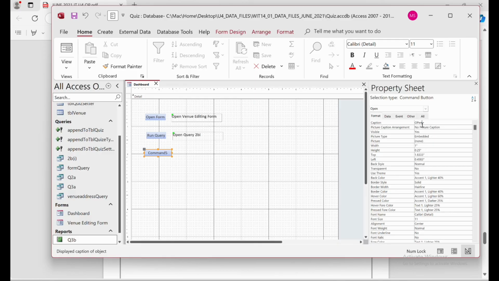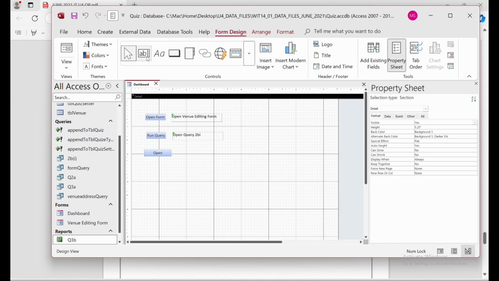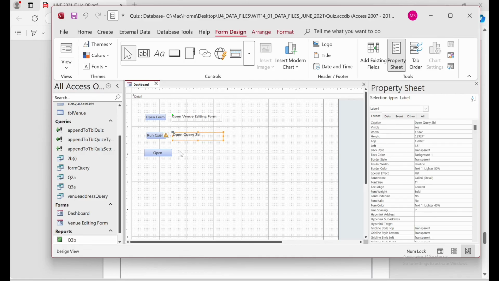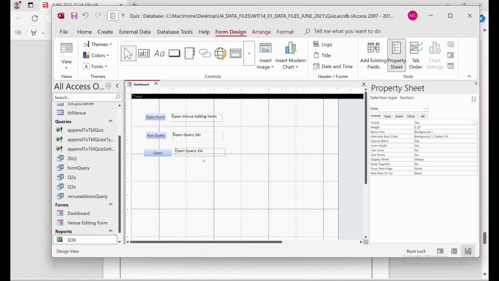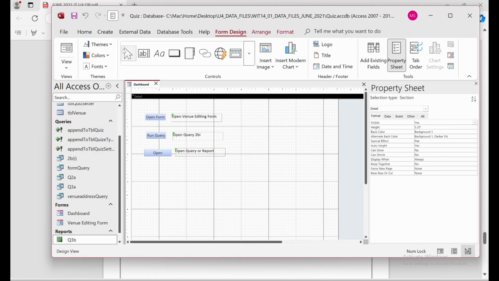Okay, or if you have any meaningful name, you can provide that name as well. It's up to you. Then you can add a label. Okay, I just copy this one. So it will be open query or report. Then save it and view it.